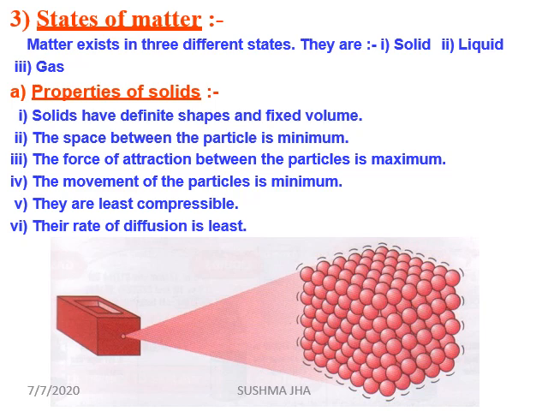The force of attraction between the particles is maximum because space is less, so they attract each other maximally. The movement of the particles is also minimum. It is obvious that intermolecular space is less, so movement of the particles will be less. They are least compressible. No space, no compression. So their rate of diffusion is least.